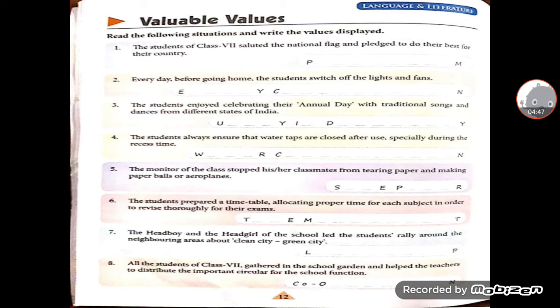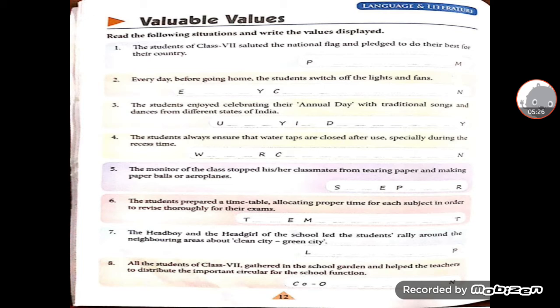So first is, the student of class 7 saluted the national flag and pledged to do their best for their country. That what value it shows? It shows patriotism. Every day before going home, the students switch off the lights and fans. It shows energy conservation. Third, the students enjoy celebrating their annual day with traditional songs and dance from different states of India. It shows unity in diversity.